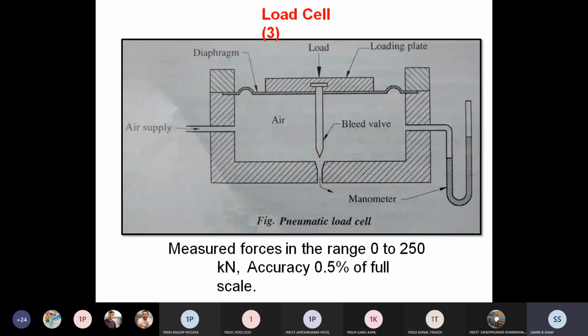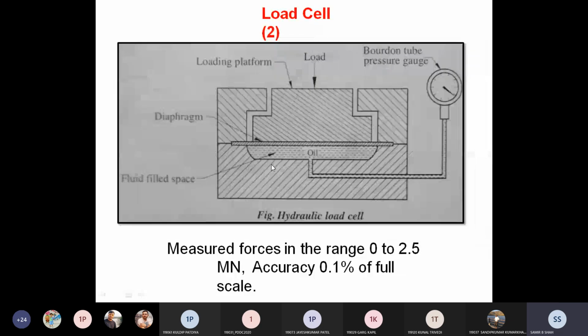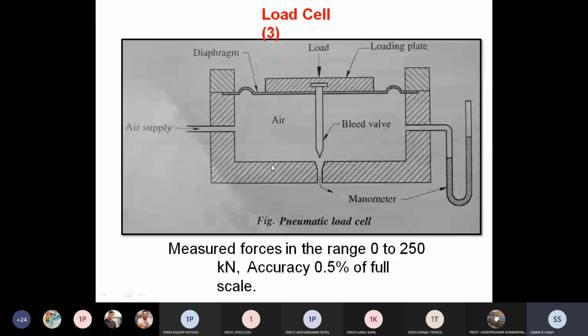So it is not as accurate as the hydraulic load cell, but we use it when the range is from 0 to 250 kilonewton, and the accuracy is 0.5% of full scale.